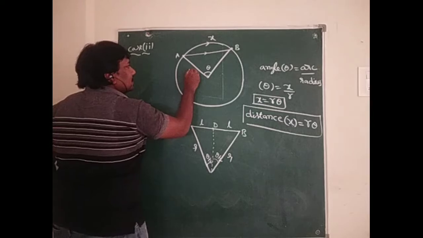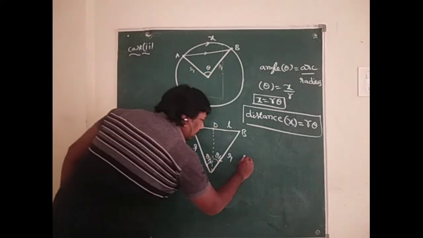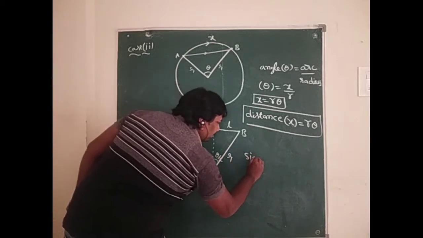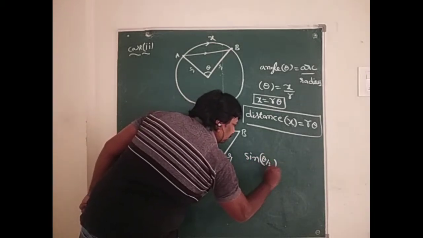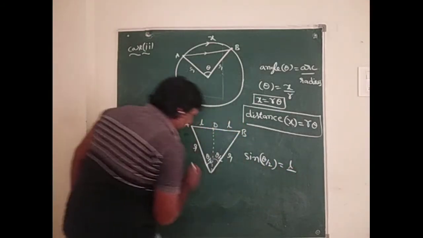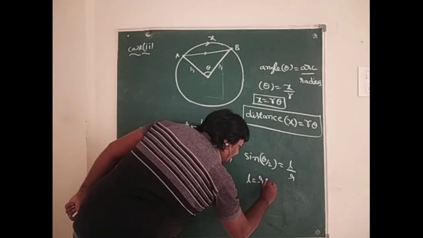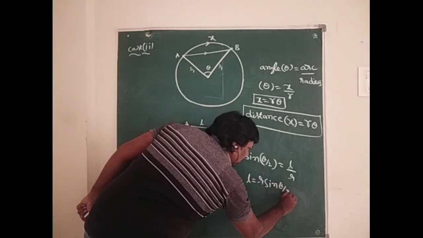So in this situation you can find sin theta by 2. Sin theta by 2 equal to opposite side L by hypotenuse R. So L equal to R sin theta by 2.